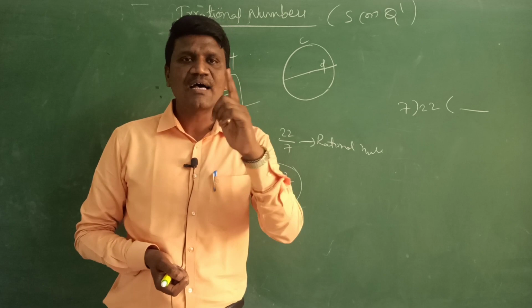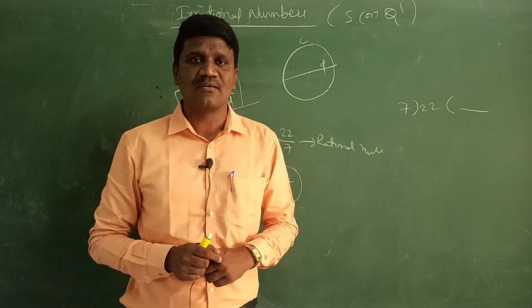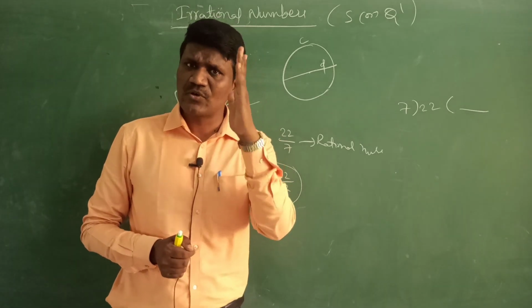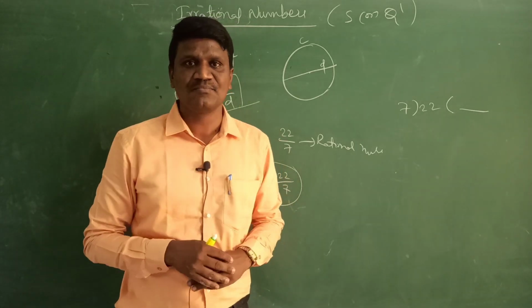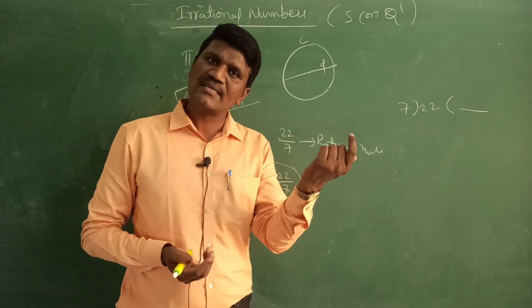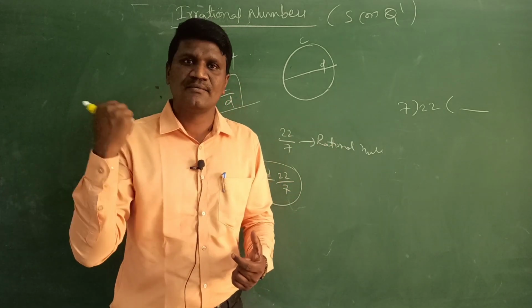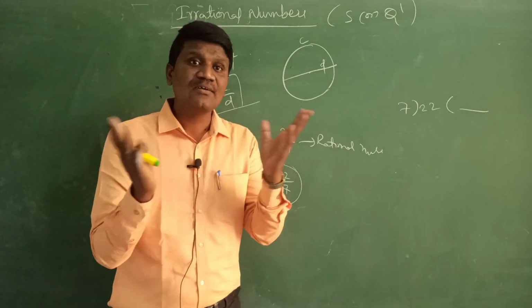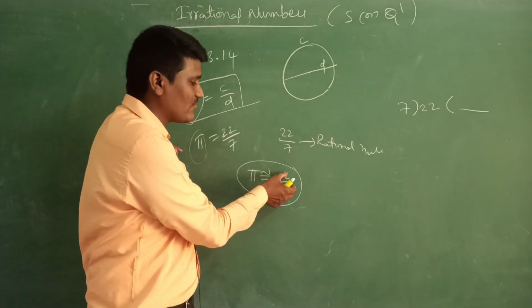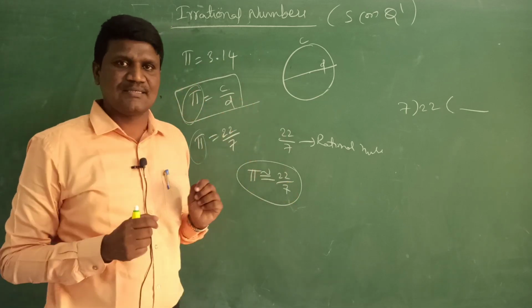Okay, so if they ask whether pi is rational or irrational, what will you say? Pi is irrational. If they ask whether 22 by 7 is rational or irrational, 22 by 7 is a rational number. But why do we take it like that? For our convenience we are taking pi approximately equal to 22 by 7.